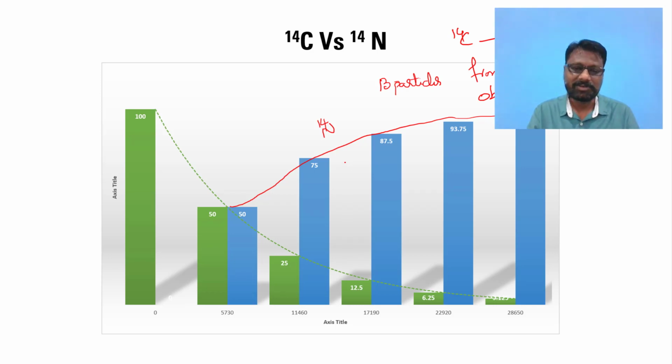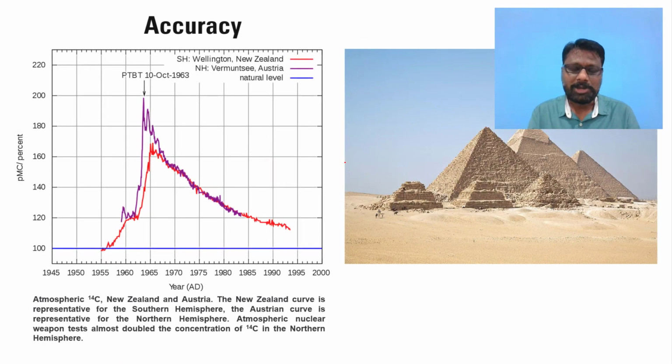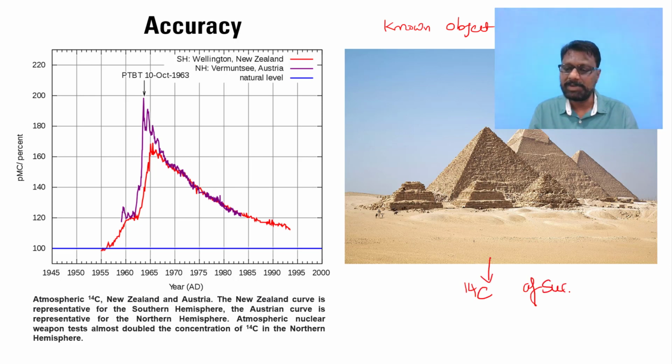Now when we look into the accuracy of this, basically what we can say is that when we take a known object and its age, and we observe the C14 of such material, eventually we can find out how old the object is.